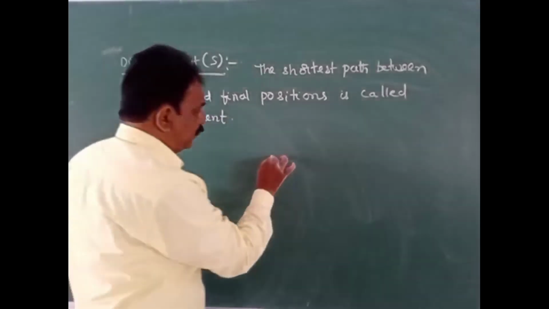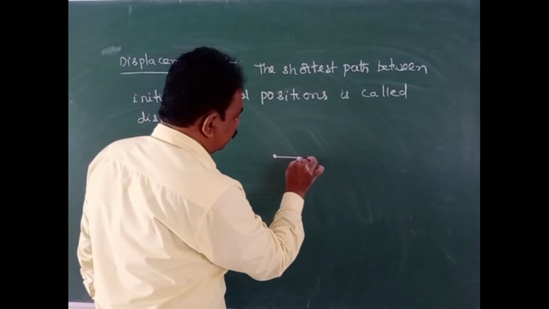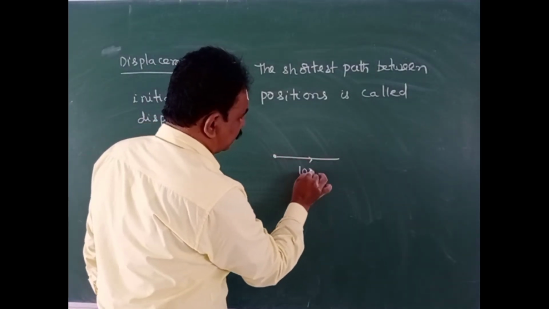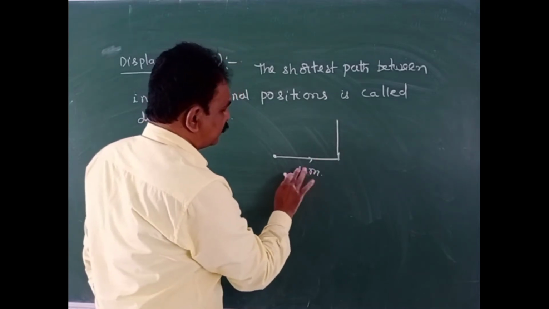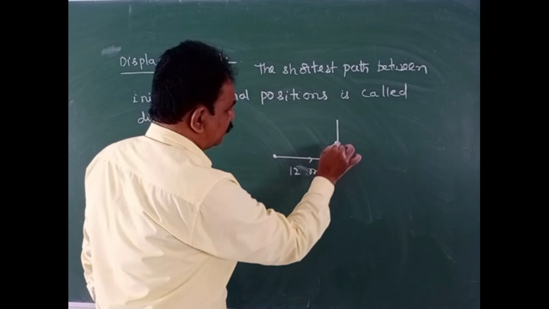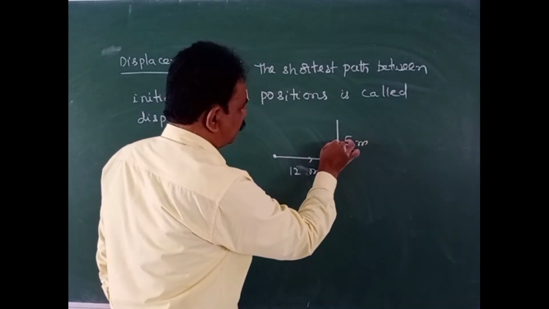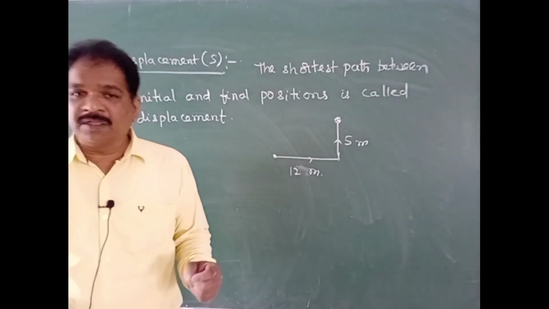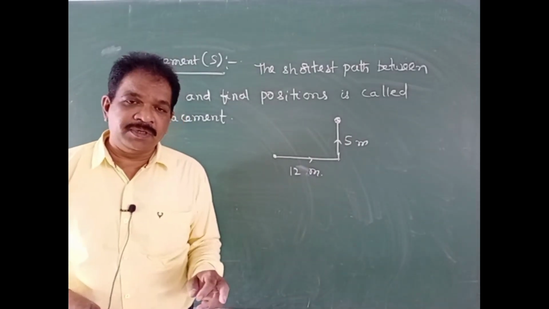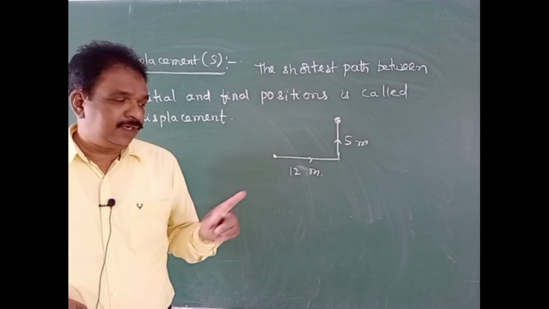So, for example, here one body is there, it traveled 12 meter. Later, let it be 5 meter, it came to here. The shortest path between any two positions will be the straight line.